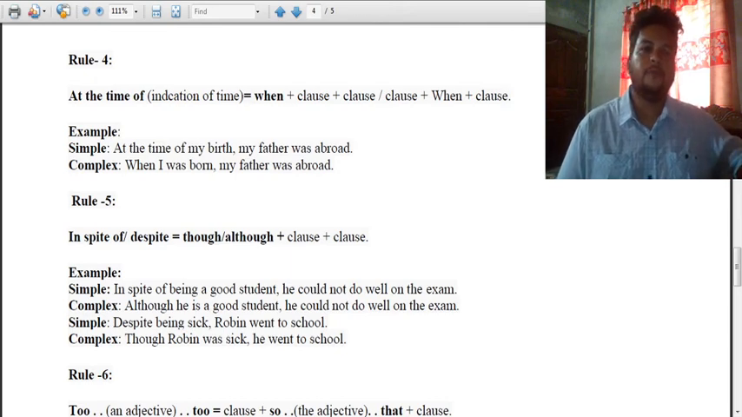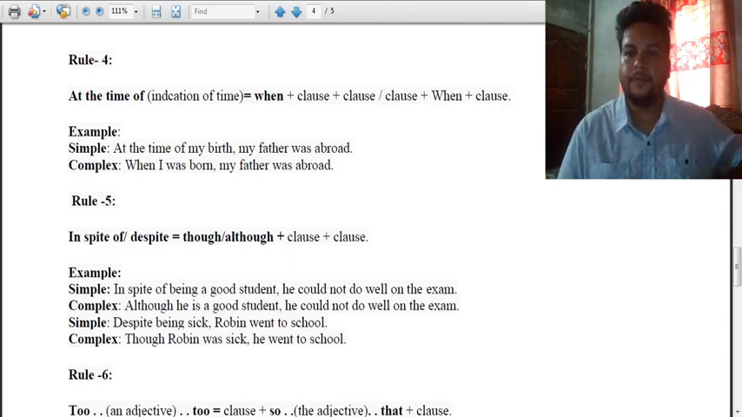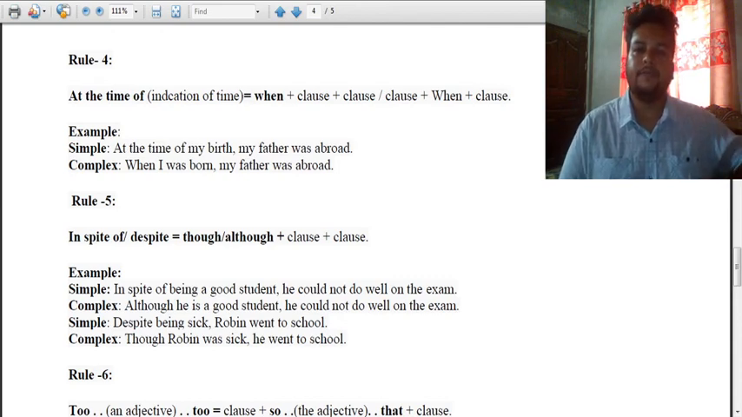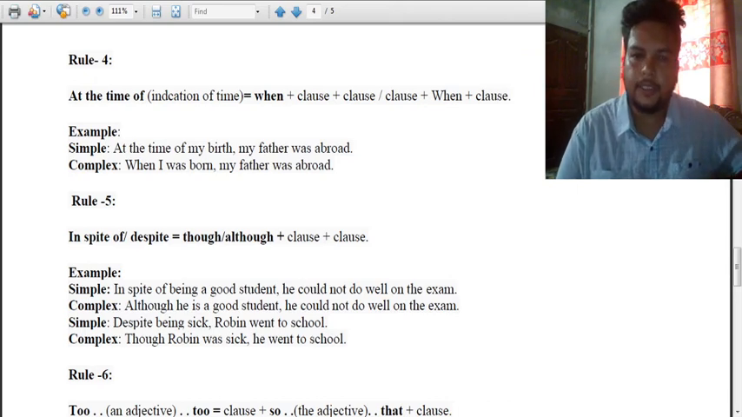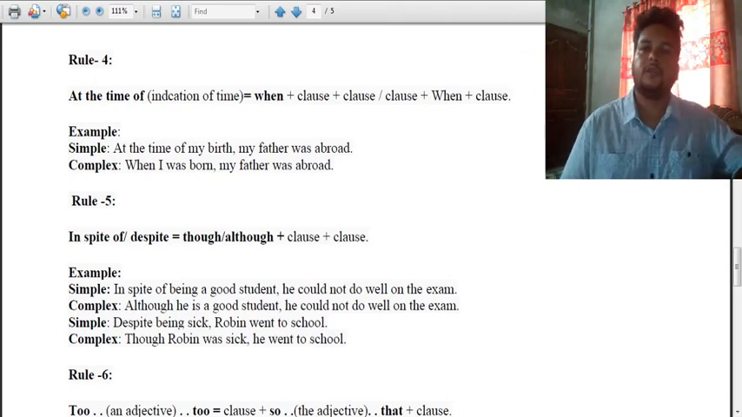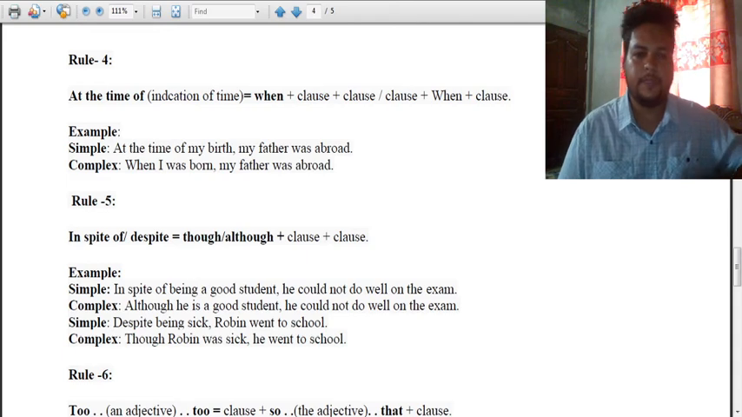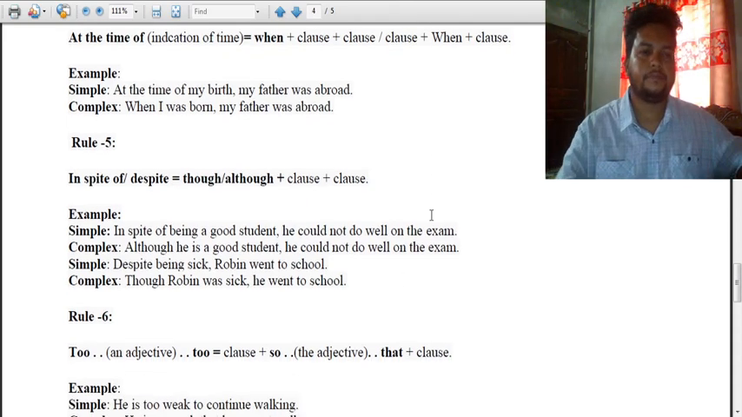So rule 5. Rule 4 says, if you find at the time of, meaning any time indication, at that time you will take when. And rule 5 says, if you find in spite of, despite, to transform it to complex, you will take though, although, then clause, and next clause. That's all. That's very simple. Let's see what happens with rule 6. Keep listening.